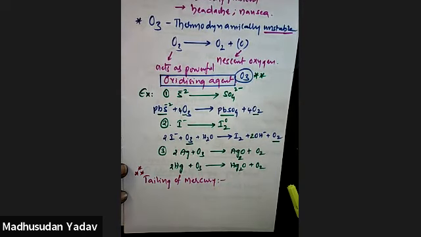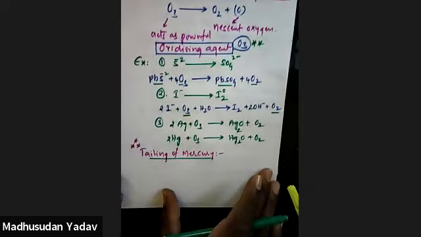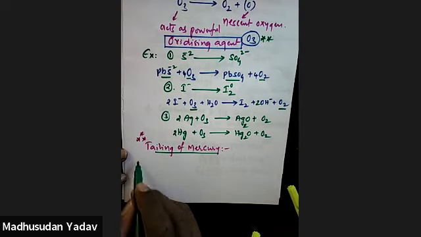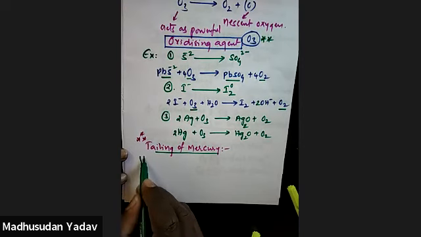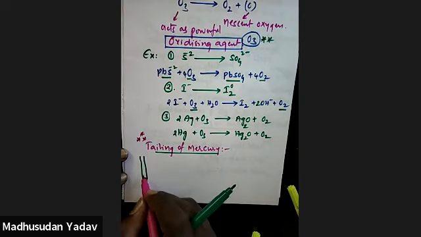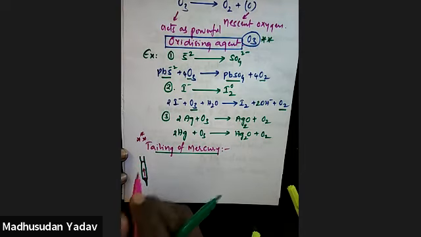So what is meant by tailing of mercury? First, I'll give you an introduction about mercury. You might have observed a thermometer, which is used for checking temperature. If you take a thermometer, at the bottom you have mercury. If the temperature is increased, this mercury level will rise, isn't it? And it will show a shape like this.